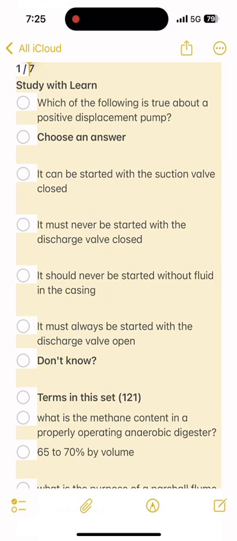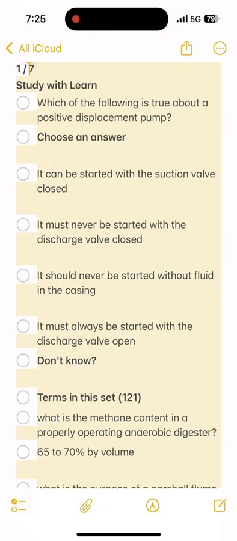What is an air gap? Backflow prevention. Which is true about chlorine demand? Chlorine demand equals chlorine dose. Chlorine residual. What is accomplished by the activated sludge process? Remove soluble or finely divided suspended materials.